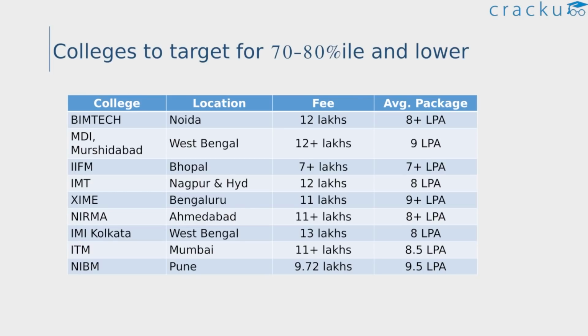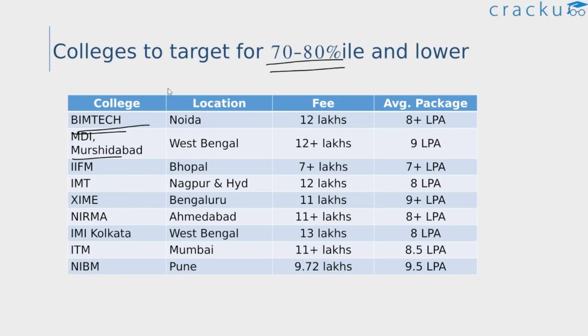And finally, these are some of the colleges that you can target if your percentile range is in 70s to 80s. But again, if you're scoring in the 70s range or maybe less than 70 percentile, only if you want to join your MBA this year and you want to finish it, then you can consider applying to these colleges. So these are some good colleges in this range, around the 70s 80 range. If you look at BIMTECH Greater Noida, this is a good college.